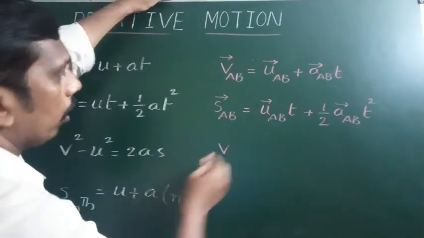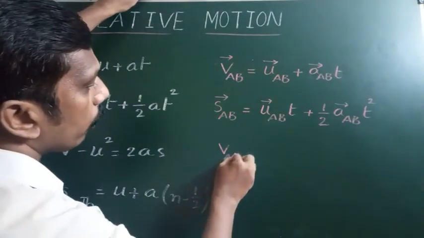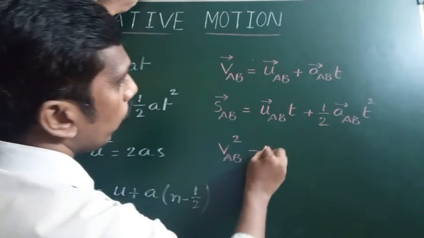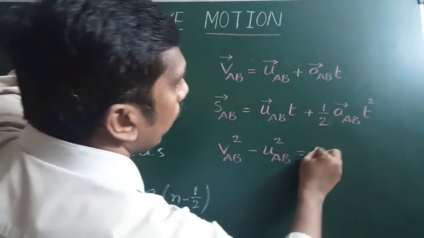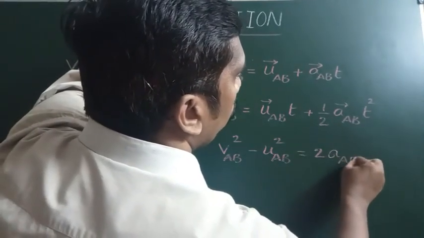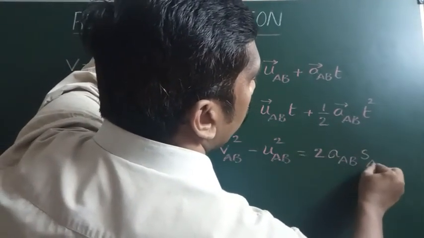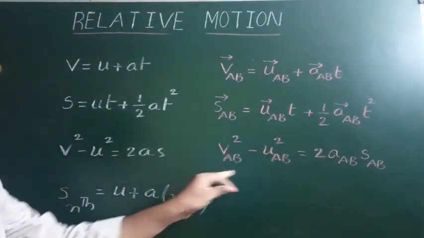Final equation: V square minus U square is equal to VAB square minus UAB whole square is equal to 2 into acceleration of A with respect to B into displacement of A with respect to B. This we can write in scalar form.